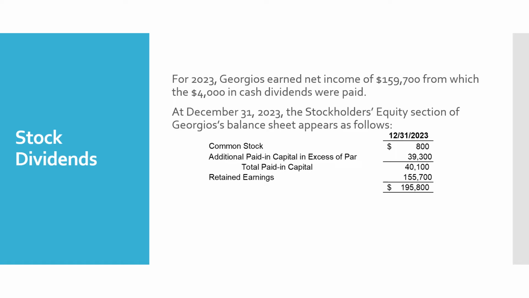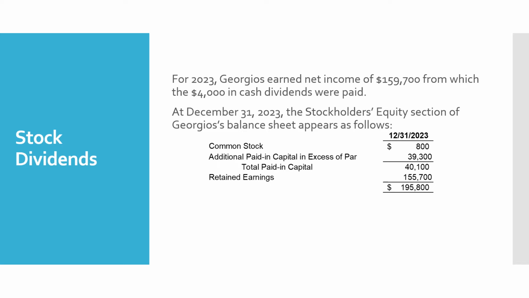So we're going back to our Georgios example, and we're going to say that for 2023, Georgios earned net income of $159,700, from which those $4,000 in cash dividends were paid that we looked at in the last video. So with that in mind, at December 31, 2023, we can put together a stockholders' equity section for Georgios Company.